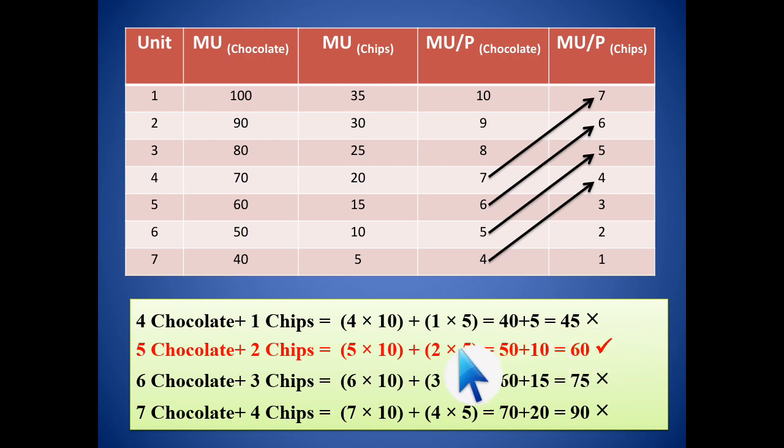Let's check the others also. 6 chocolates and 3 chips will cost 75. We cannot afford that. And the next one is 90 rupees. Well, we cannot afford that. So the point where the consumer should operate is 5 chocolates and 2 chips. Getting my point? That is how we calculate the law of equimarginal utility and consumer equilibrium.